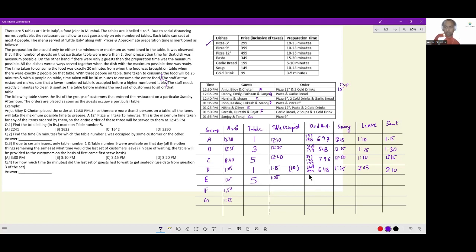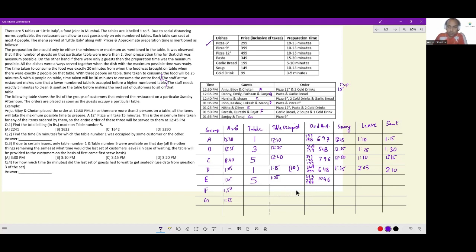Group E has ordered pizza 12 inches, which is 499. And pasta, which is 349. This is a rich group. And 2 cold drinks, which is 198. So total billing: 998 is again 6, ending with 6. Okay. Then 2 carried over. 994 is 22 plus 2 is 4. Again 2 carried over. 431 is 8. So 1046. These people have ordered items worth 1046.